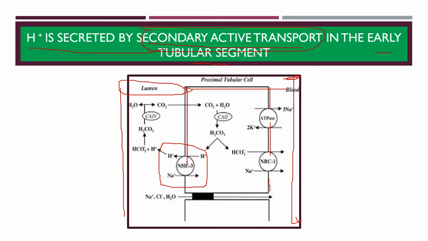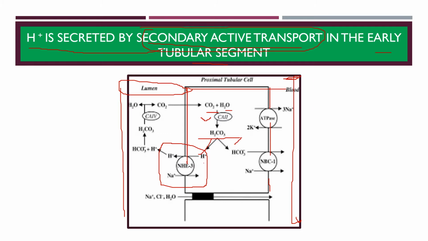Now the secretory process begins with carbon dioxide, which either diffuses into the tubular cell or is formed by metabolism in the tubular epithelial cell. This carbon dioxide combines with H2O under the influence of carbonic anhydrase type 2 to form H2CO3. Now this H2CO3 will dissociate into H plus and HCO3 minus.